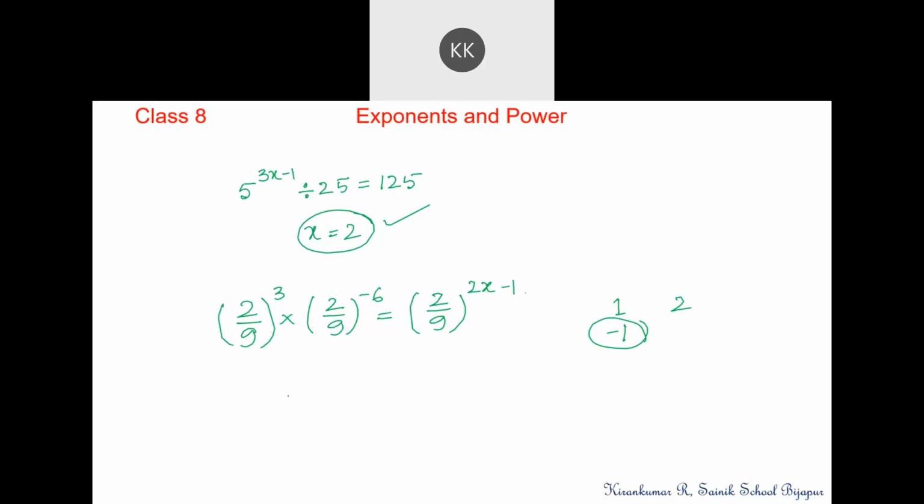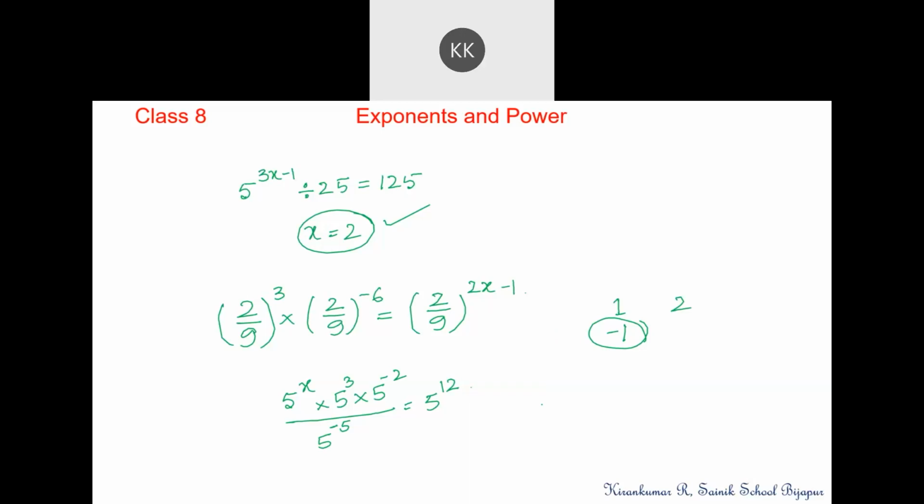If the question is 5 to the power x into 5 cube into 5 to the power minus 2 divided by 5 to the power of minus 5 equal to 5 to the power of 12, what is the value of x?